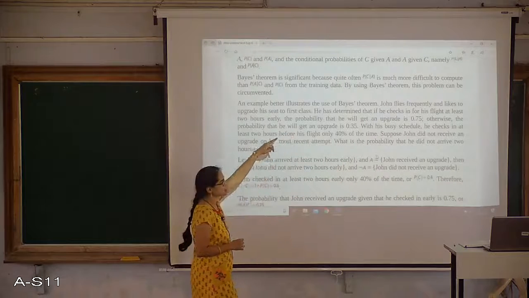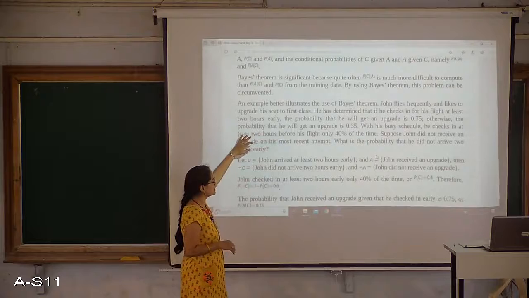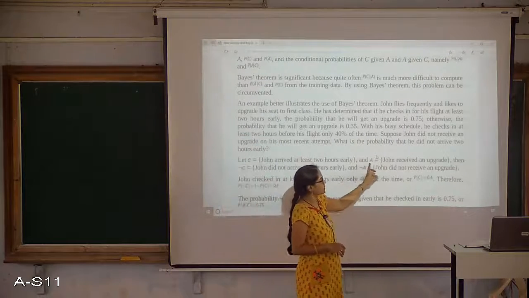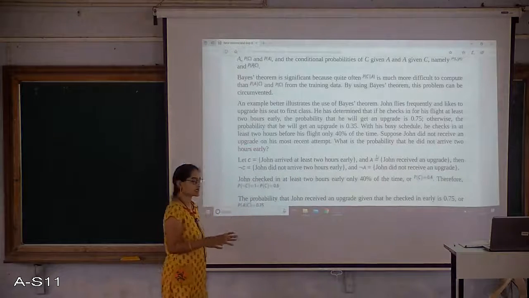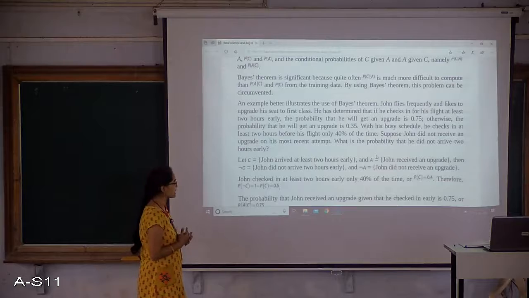The first event I am considering is that he reaches the airport 2 hours early, so I am considering this as C. Then A is John received an upgrade, the possibility that if he reaches early, then he may get an upgrade to class 1.